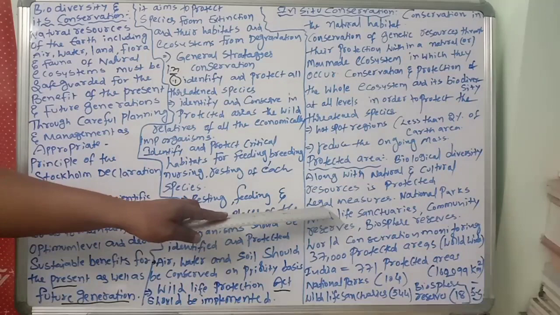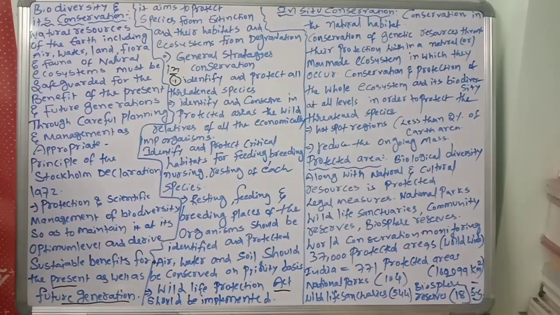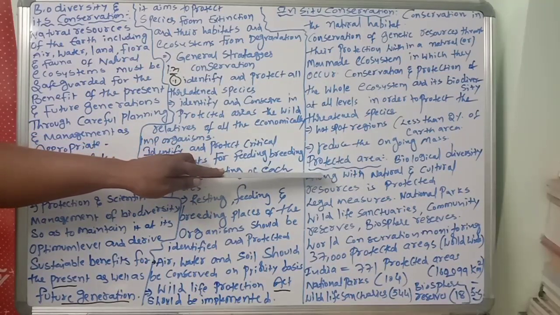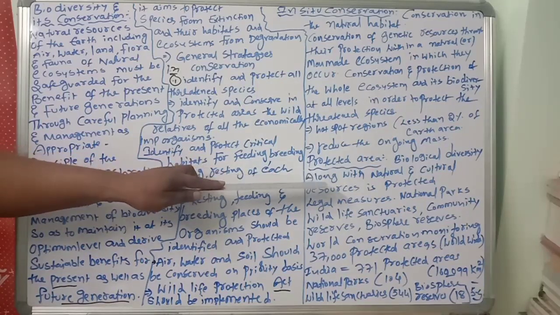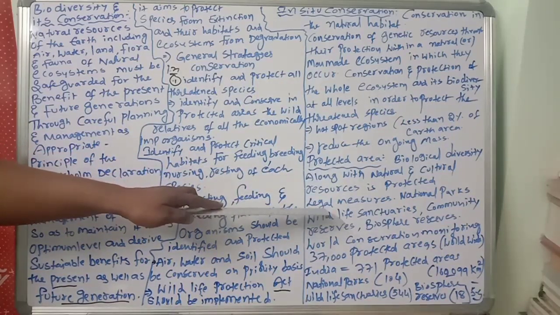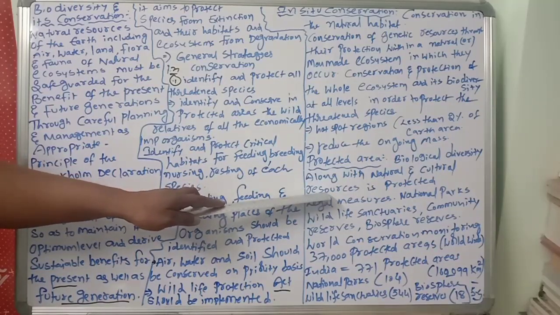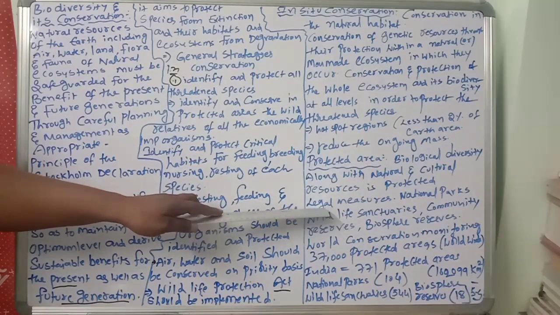Managed through legal measures, that is important. Natural and cultural resources are protected, maintained and managed through the legal measures.